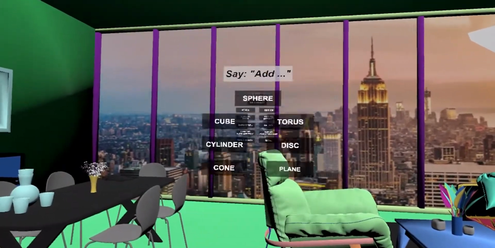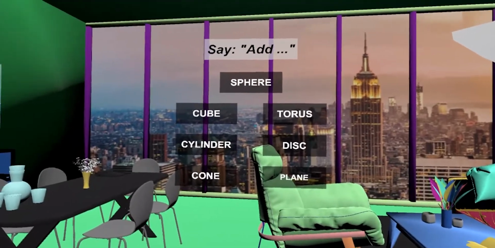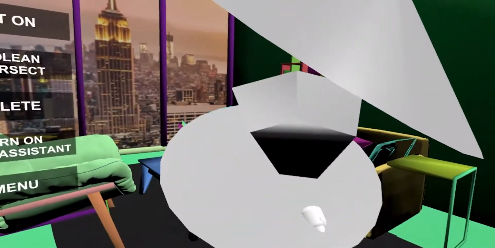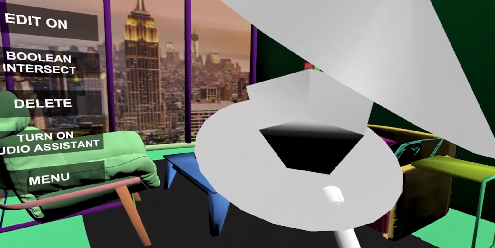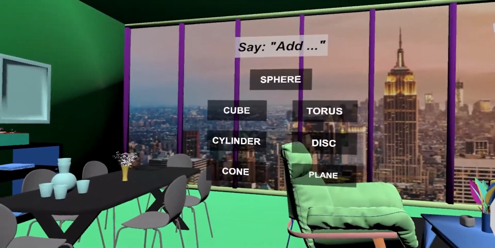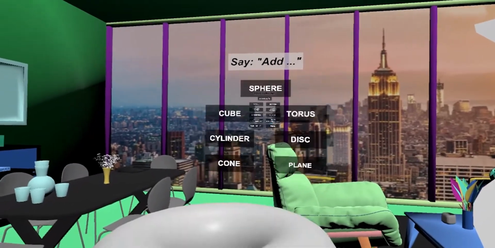Add object. Add disk. Disk added. Add object. Add torus. Torus added.